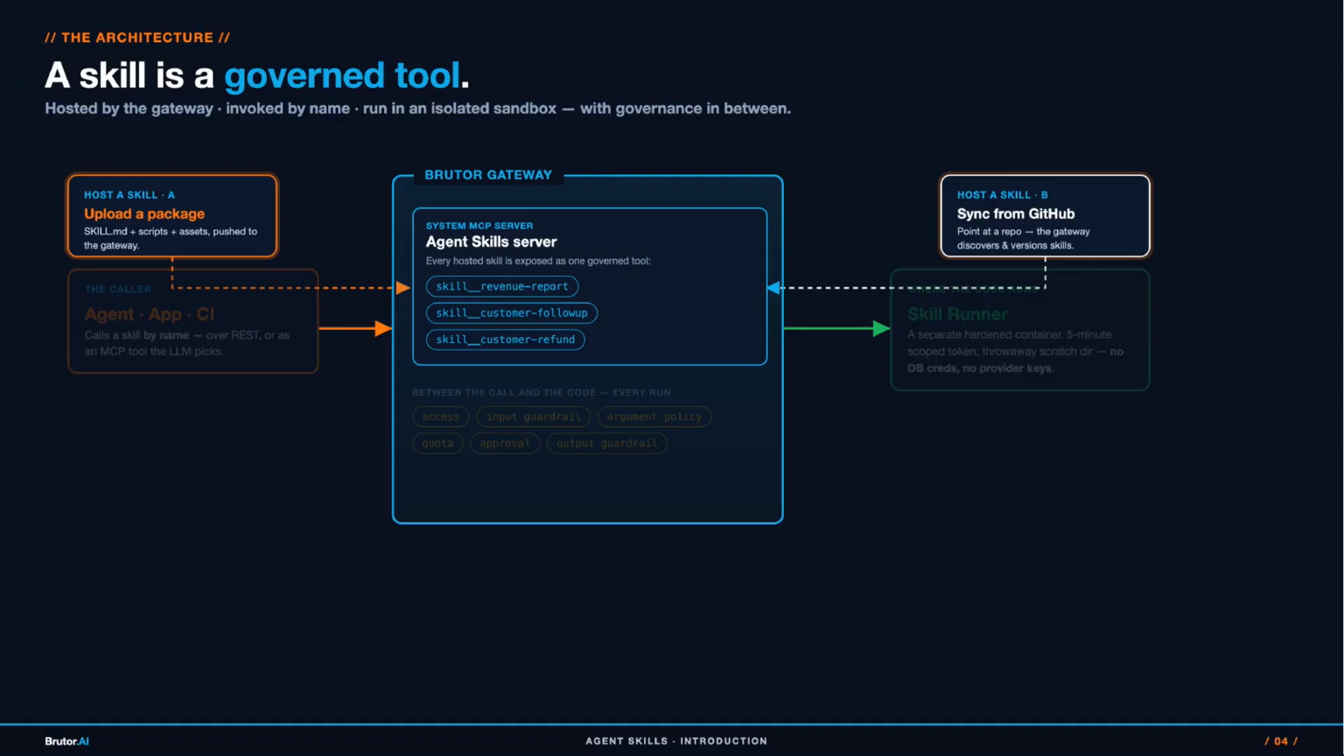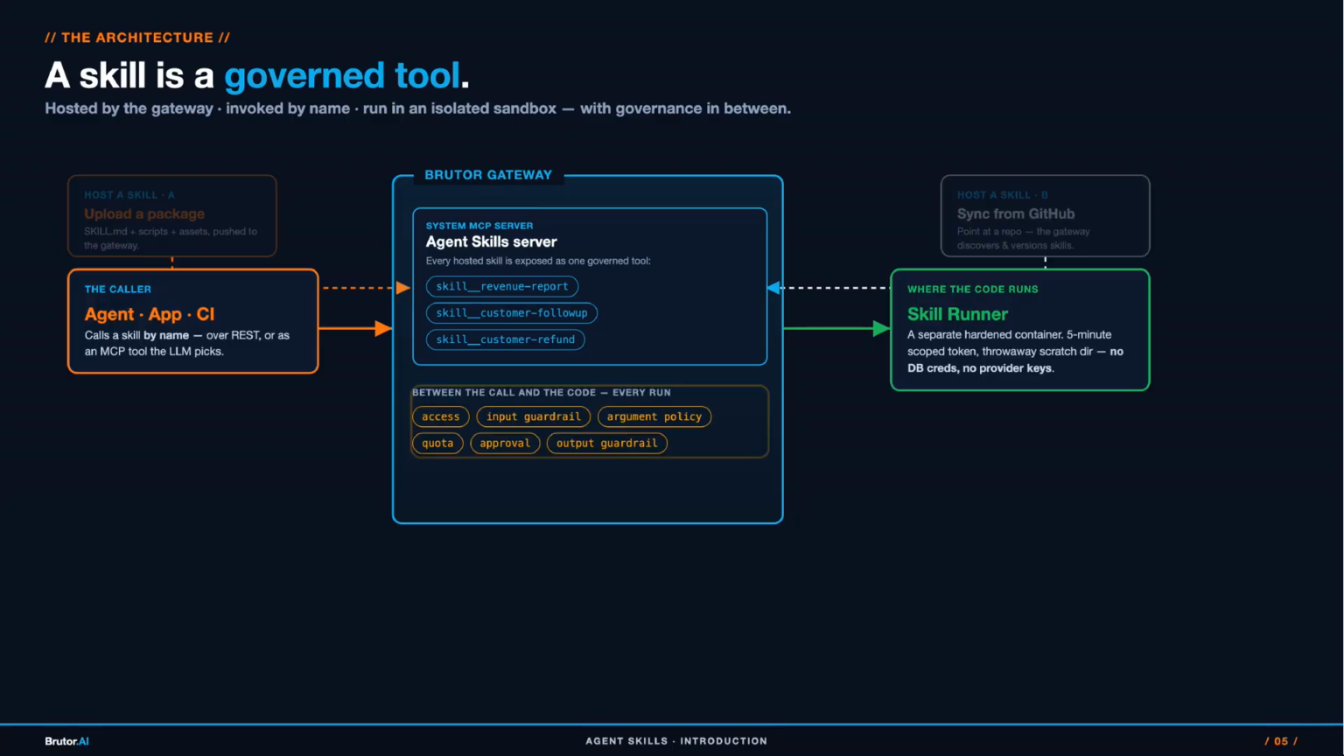First, how a skill gets in. Two ways, both governed the same once they're in. 1. Upload a package, a SKILL.md. Its scripts and assets push straight to the gateway, which hosts and versions it. 2. Sync from GitHub. Point Brutor at a repository, and it discovers the skills, imports them, and tracks new versions as they land. Either way, the skill becomes a tool on the agent skills server. The caller never sees where it came from, only the governed tool.